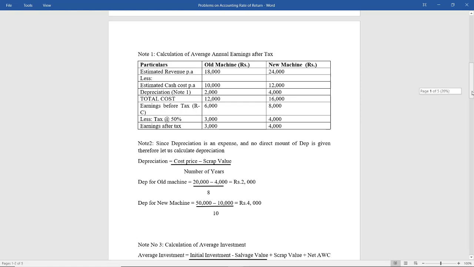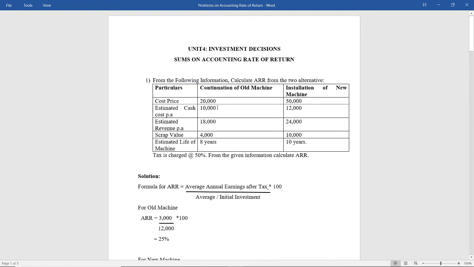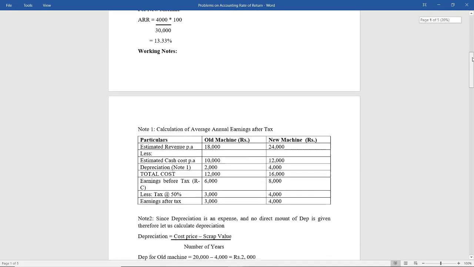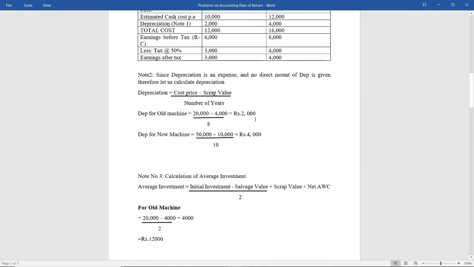Cost price is already given for the machine. Old machine it is 20,000, for new machine it is 50,000, minus the scrap value 4,000 for old, for new machine 10,000, divided by estimated life. For old machine it is 8 years, for new machine it is 10 years. So we have calculated depreciation for old machine as 2,000 rupees, and for new machine it comes up to 4,000 rupees.